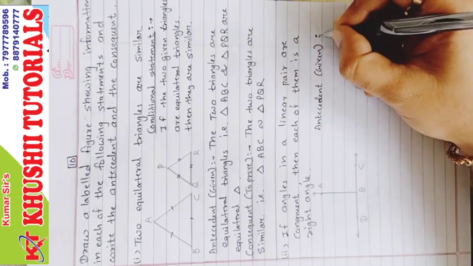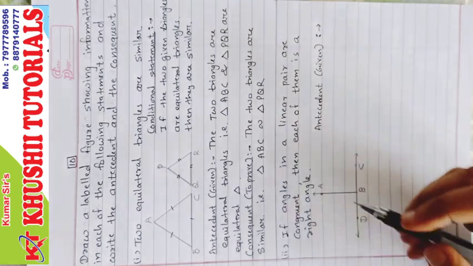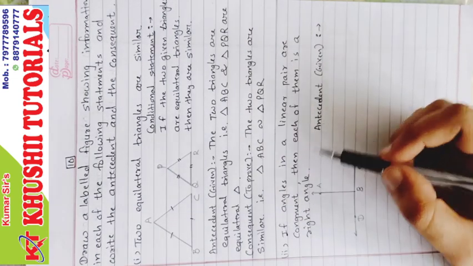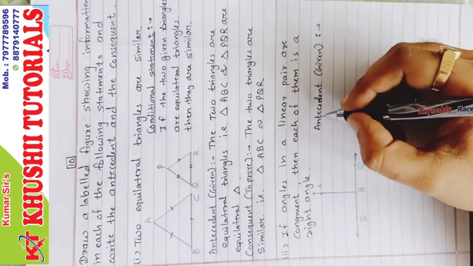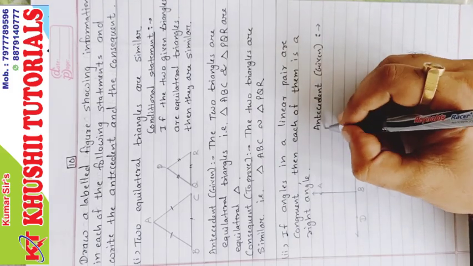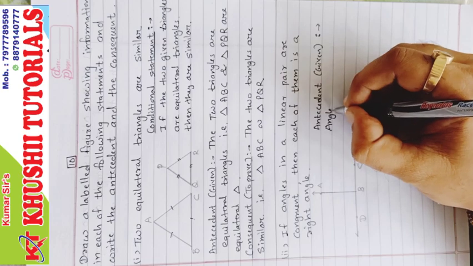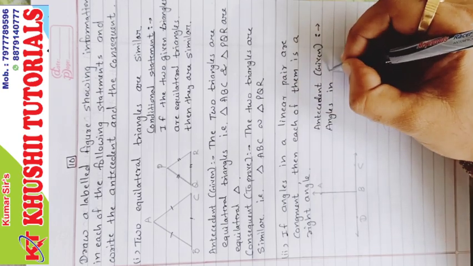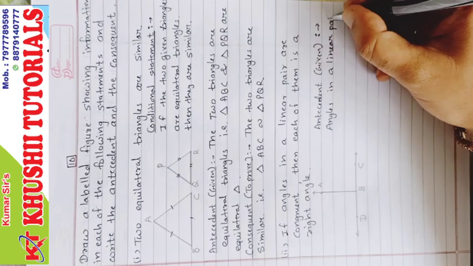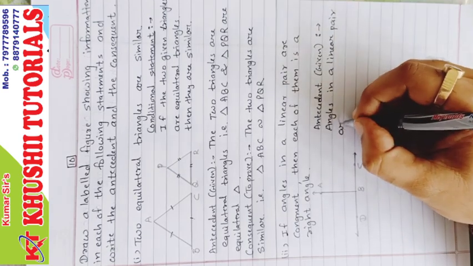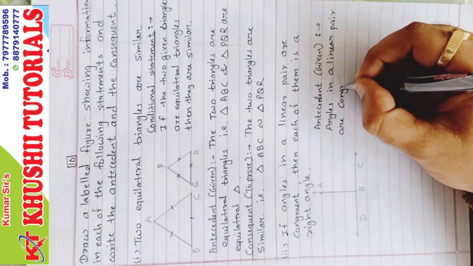We will underline at the last. A statement coming after if is antecedent. The angles in a linear pair are congruent. So here we will write angles in a linear pair are congruent.